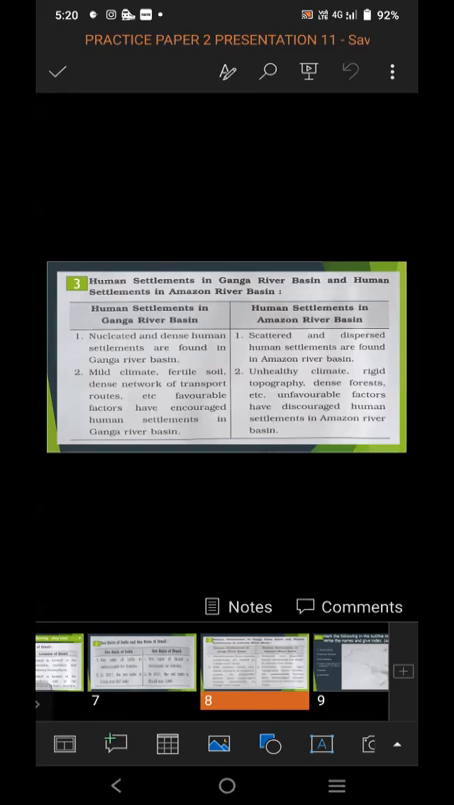So in human settlement in Ganga River Basin, we can find nucleated and dense human settlement, and scattered and dispersed human settlement is found in Amazon River Basin. This is the difference between the settlement in Ganga River Basin, where we can find nucleated and dense human settlement, as compared to Amazon River Basin, where we find scattered and dispersed human settlement.